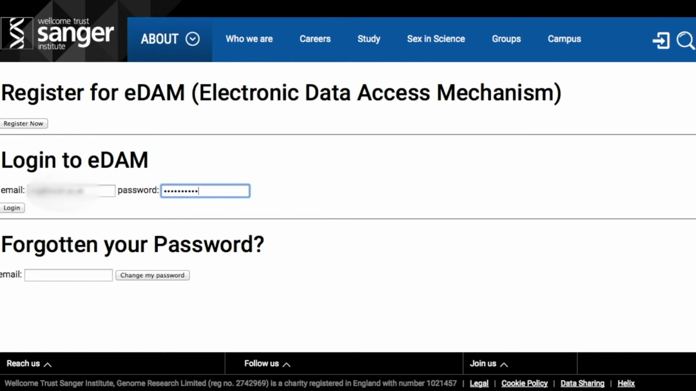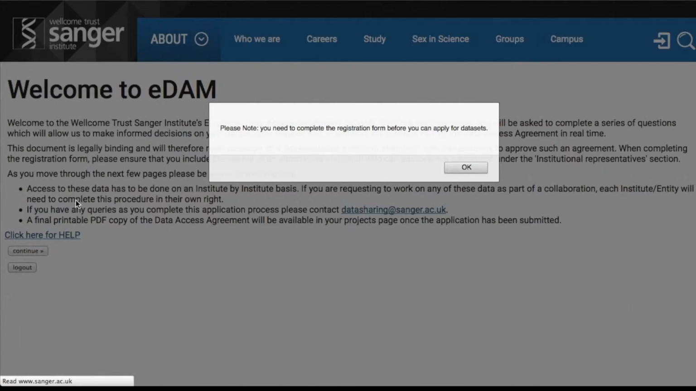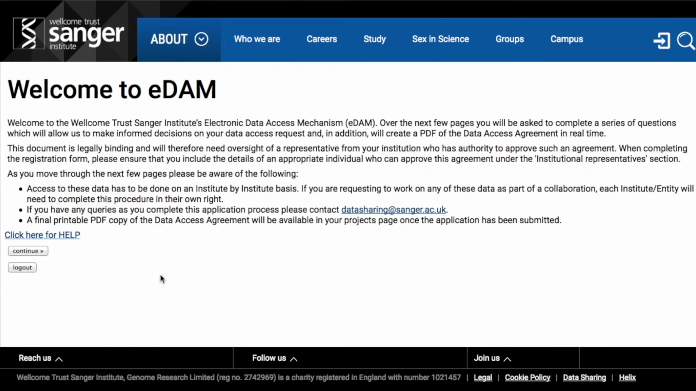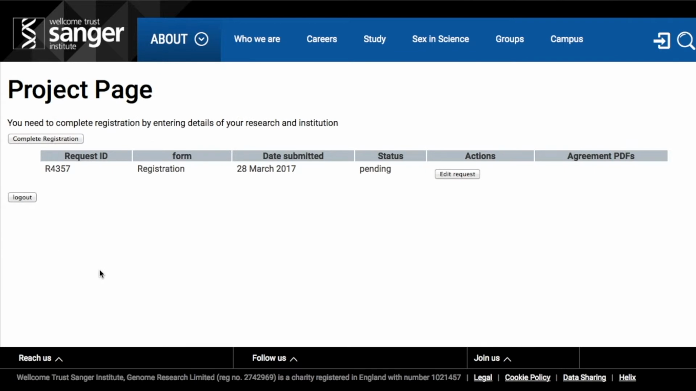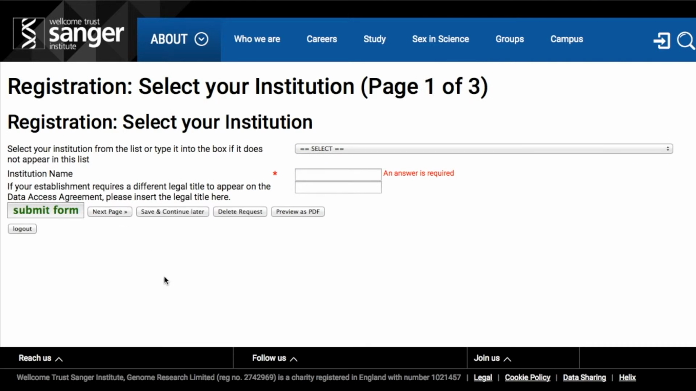As soon as you press Login, you will be prompted to complete the registration form before you can apply for the datasets. Press OK, read the instructions on the screen, and press Continue. Here you can see that your registration is still pending. To complete registration, press Complete Registration. The first page requests relevant details on your host institution. Complete the necessary fields and press Next Page.